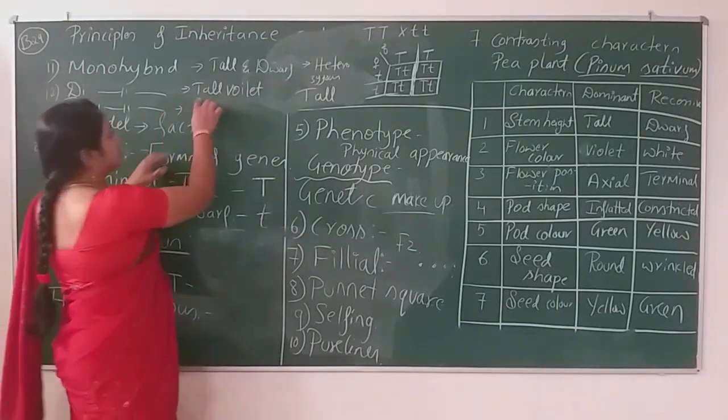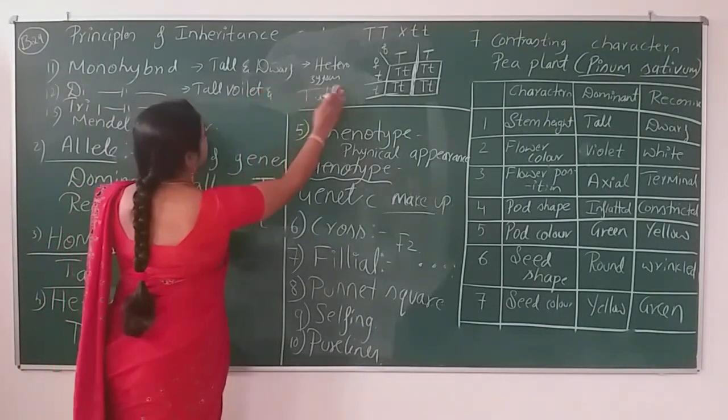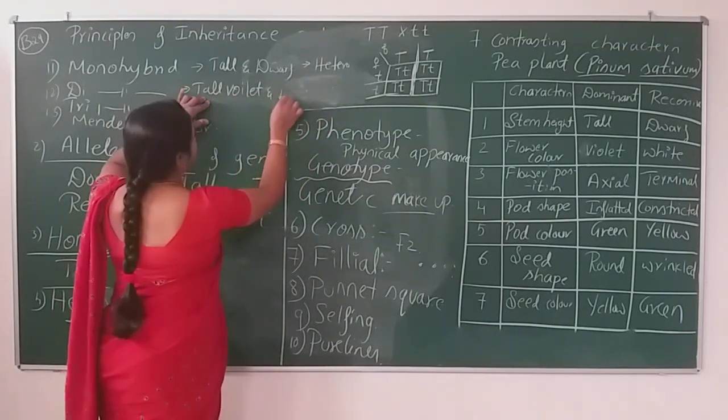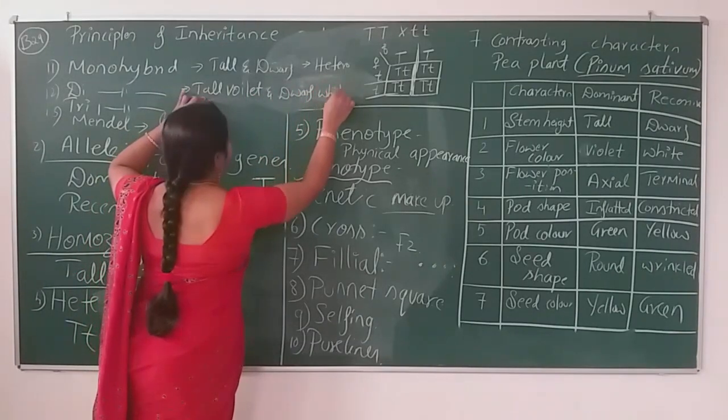So this is the dominant one. If we cross with the recessive one, what will it be? Tall, dwarf, violet, white.